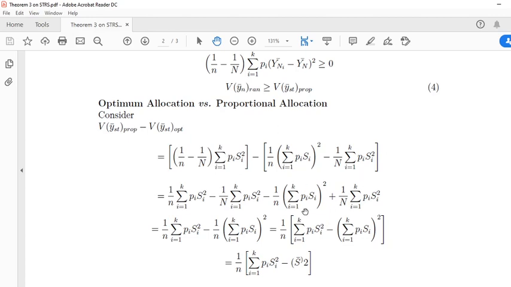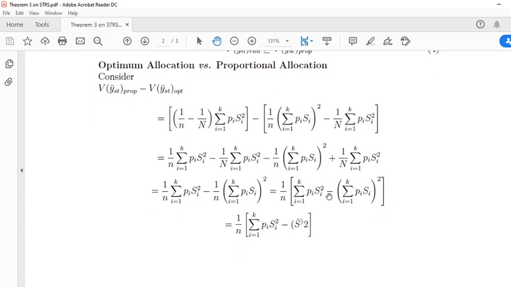I kept this same. Look here, this is negative and this is positive. The positive and negative values get cancelled. These two terms remain. Taking common 1/n in these two terms, we get this term.